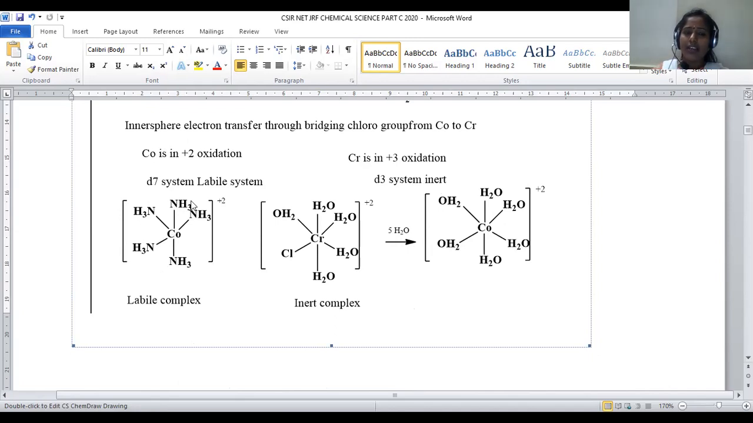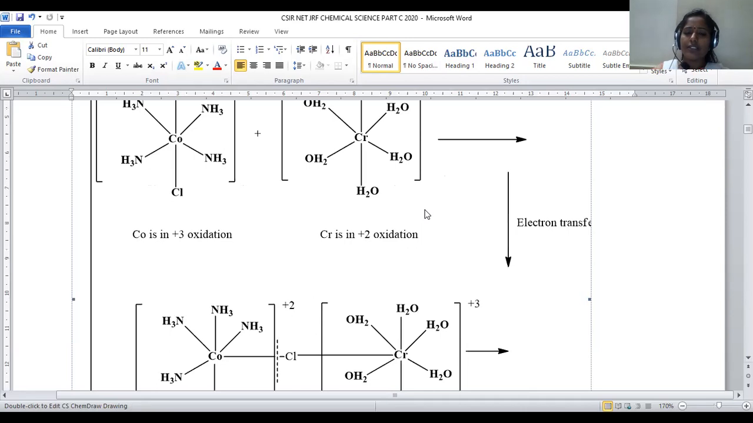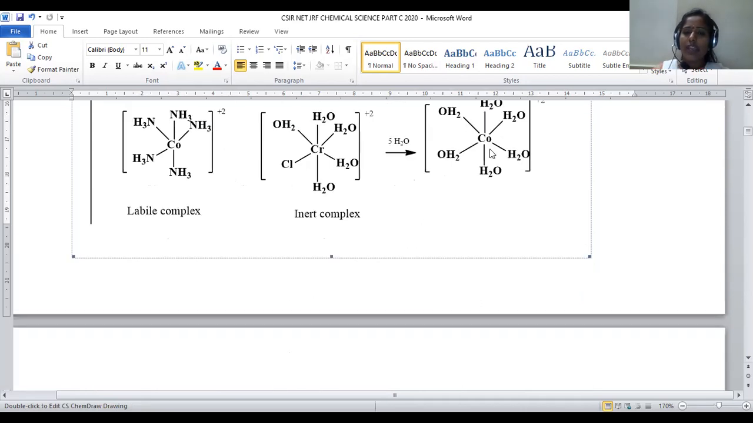That's the reason why we can conveniently replace all the ammonia ligands with water, so that the cobalt complex turned into hexa aqua complex, whereas chromium is turned into monochloro penta aqua complex. So these two are the final products after the reaction. You can assign compound A as this cobalt and compound B as this chromium chloropenta aqua complex.